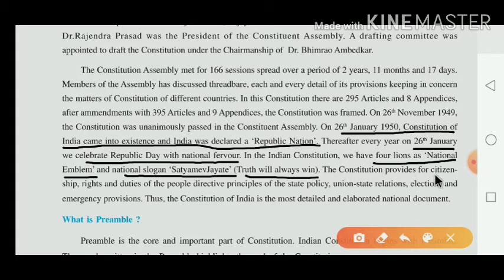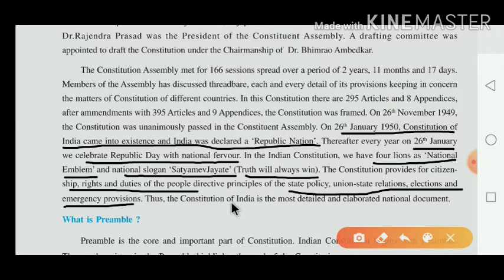The Constitution provides for citizenship, rights and duties of the people. What does the Constitution provide to the citizen? The Constitution provides citizenship, rights as well as duties of the people, and directive principles of state policy, union-state relations, elections, and emergency provisions. All these things are included in our constitution.